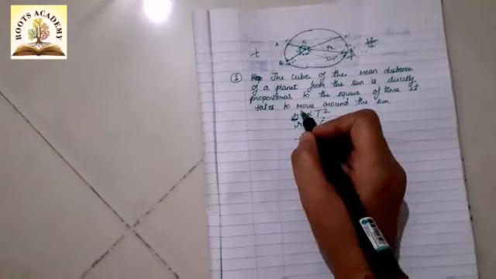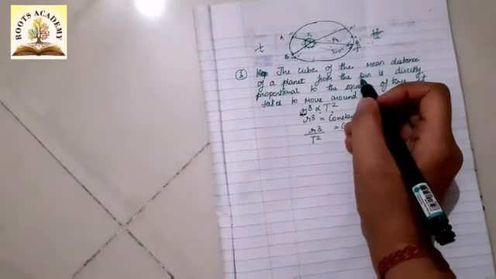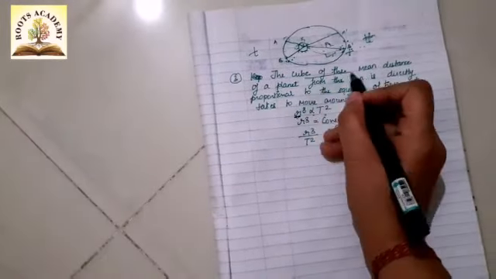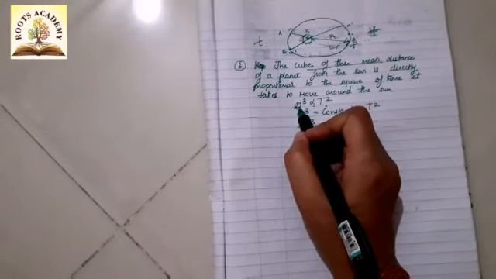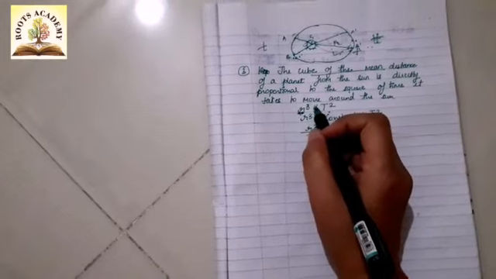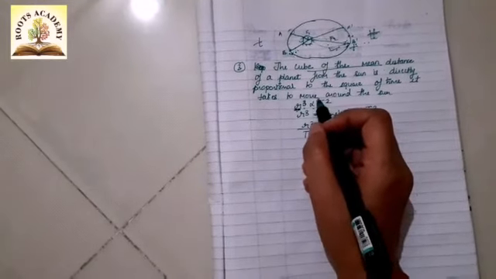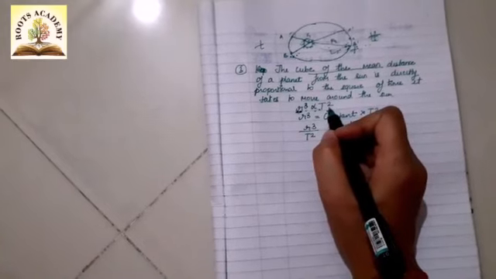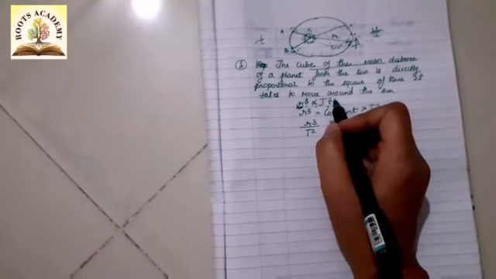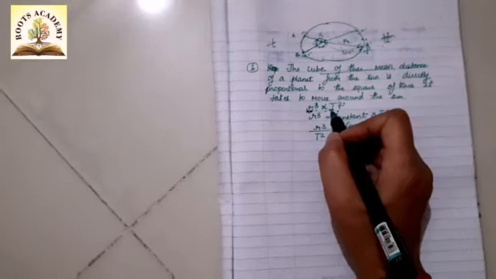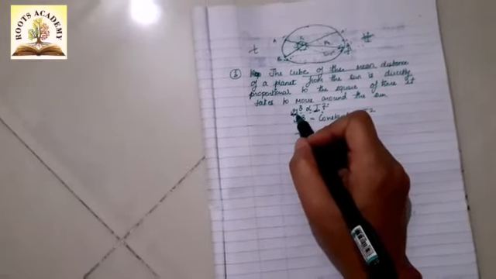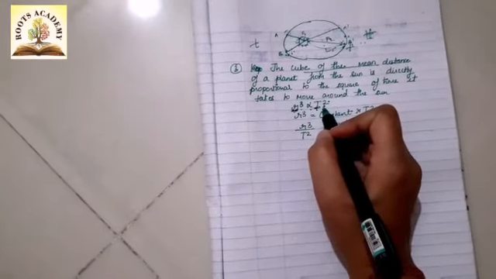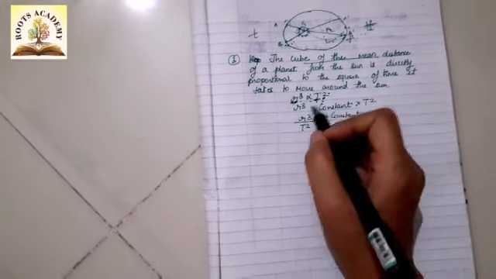As stated in the law itself, I have taken r cube, the cube of the mean distance, which is directly proportional to t square, the square of the time taken by a planet to revolve around the sun.